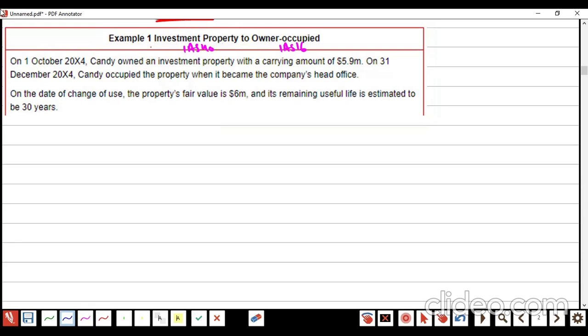On 31st December, Candy occupied the property when it became the company's head office. Now the business activity is going to be performed from there, right? So we need to jump this property from here to there, right?